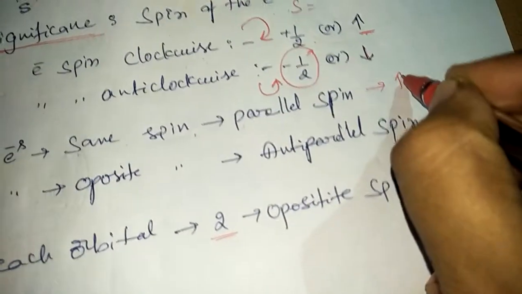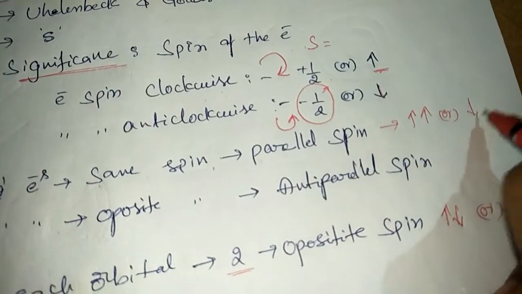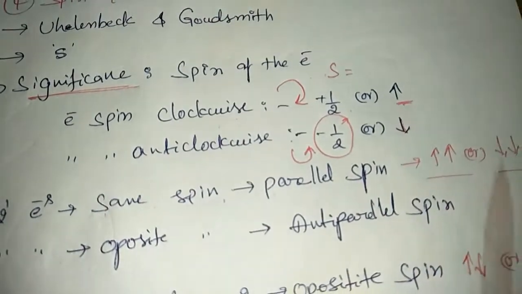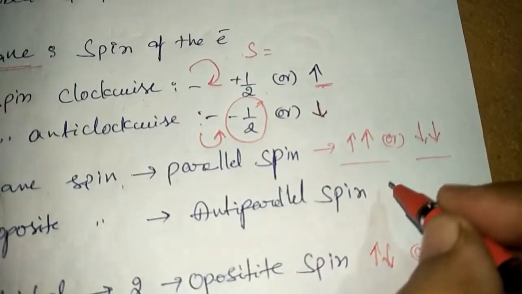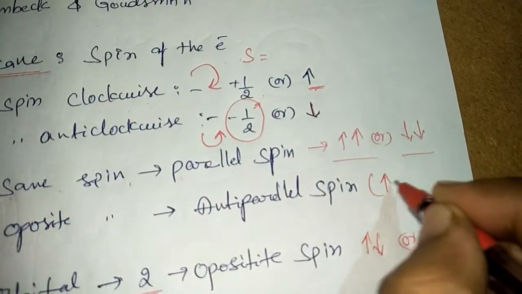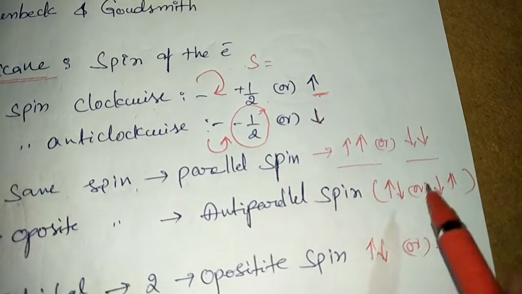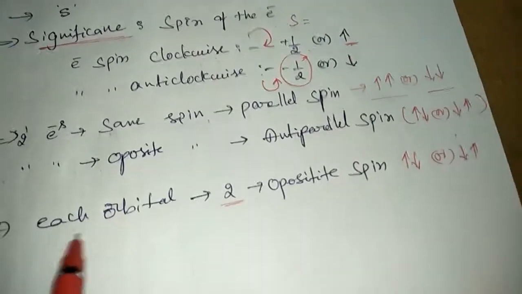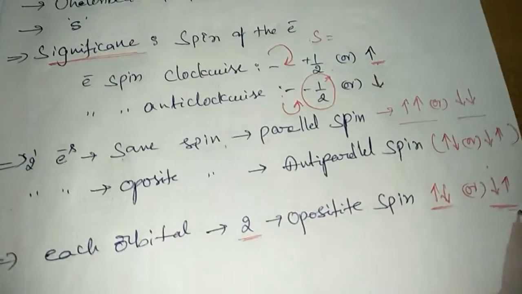That means if the electrons are present in both upward direction or both downward direction, they are called parallel spin electrons. If the 2 electrons are present in opposite spin, that is anti-parallel. That means one upward, one downward, or one downward, one upward. So this is the anti-parallel spin. So each orbital accommodates maximum 2 electrons, with opposite spin.